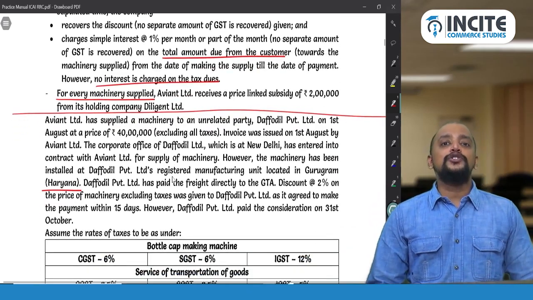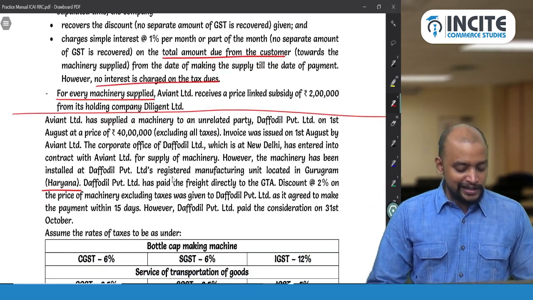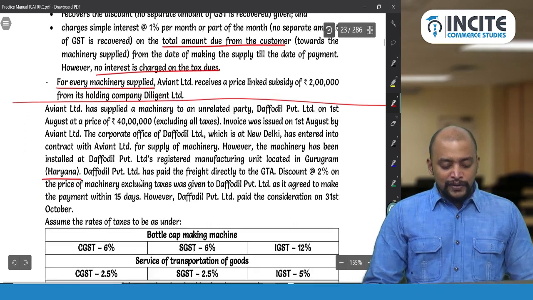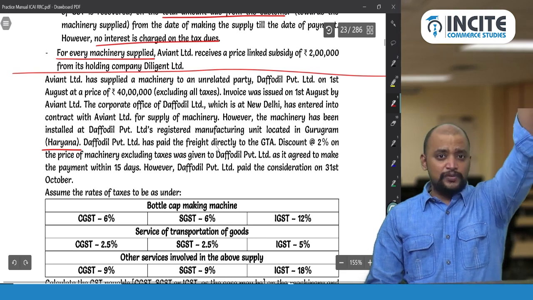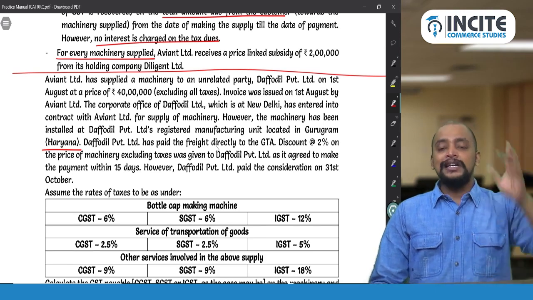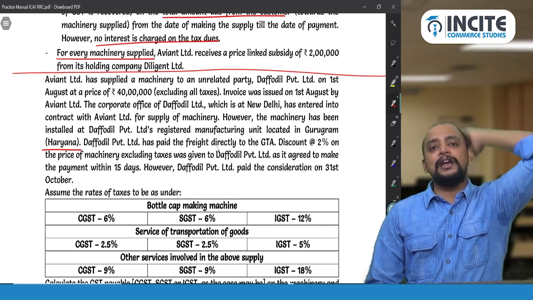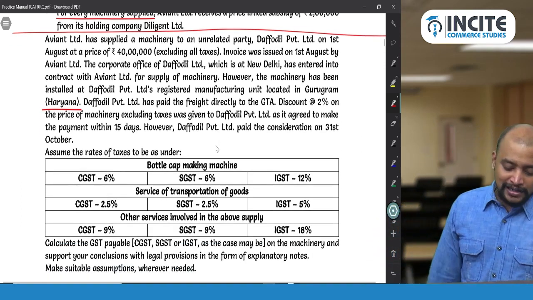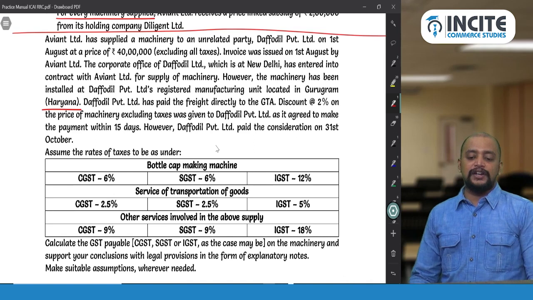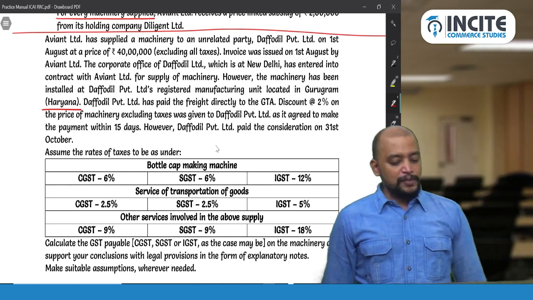And now we need to make some adjustments to this 40 lakhs. And continue with this, Daffodil Private Limited has paid the freight directly to GTA. Definitely that will not be coming into the value, because it is not the supplier has to pay an amount which is paid by the recipient, not that one. Discount at the rate of 2% on the price of the machinery was given to Daffodil, as it agreed to make the payment within 15 days.